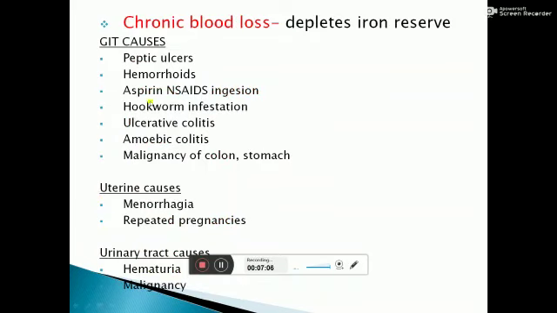Next is chronic blood loss. Because of chronic blood loss, there is depletion of iron reserve, and serum iron and serum ferritin are reduced. GIT causes of bleeding are peptic ulcer, hemorrhoids or piles, NSAIDs ingestion, hookworm parasitic infestation, ulcerative colitis, amoebic colitis, malignancies. Uterine bleeding causes are menorrhagia and repeated pregnancies. Urinary tract bleeding causes are stones, hematuria, and malignancy.